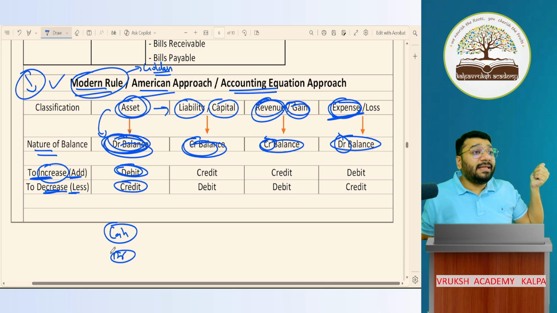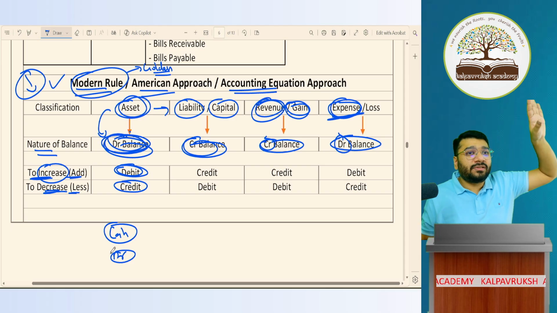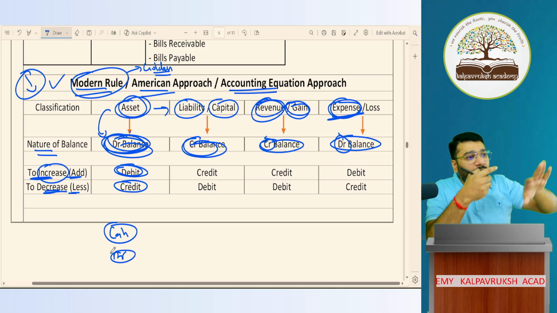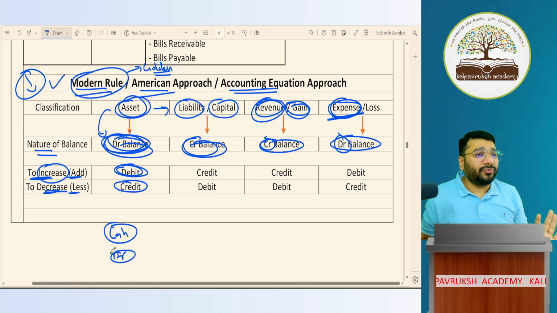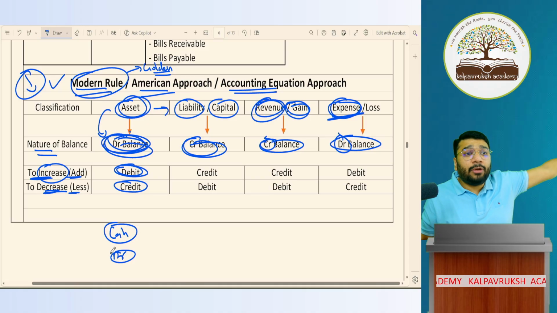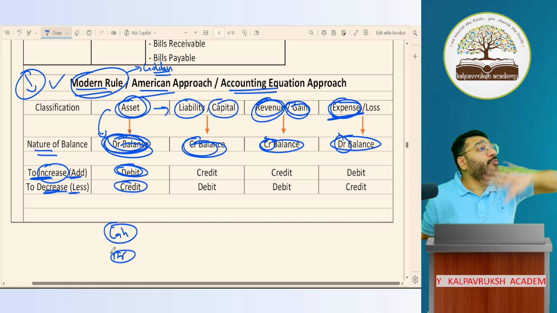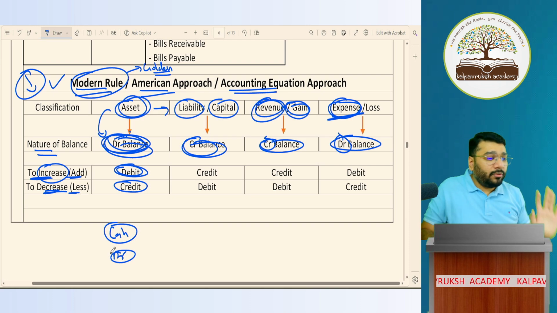Those who are applying this for the first time today, you will find this difficult. But those who have been with me in 11th standard, throughout the 11th, we've been applying this 1,000 times. So by now, this has gone into your blood, veins, capillaries, whatever you say. It's coming by default to you. Those who are not habitual to this, please make this habitual, because in the entire 12th standard, I'll be applying only this rule. Because the golden rule we can't apply at so many places, and I'll prove it to you also. So please become a pro of the modern rule.